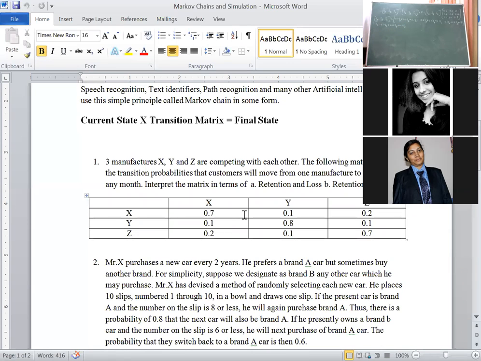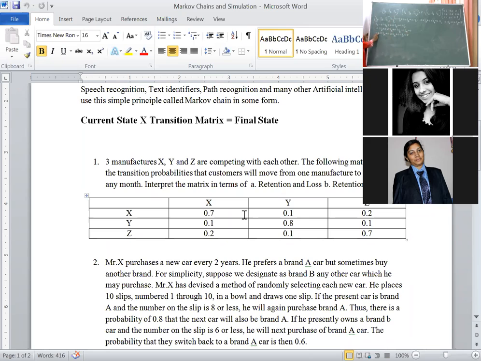Comparing the same coefficients, make it a simple equation. Take it to the RHS; the LHS will become minus SA, that means minus 1 into SA. Correct? Here, minus 1 plus 0.7 gives minus 0.3 SA plus 0.2 SB plus 0.1 SC equals 0.